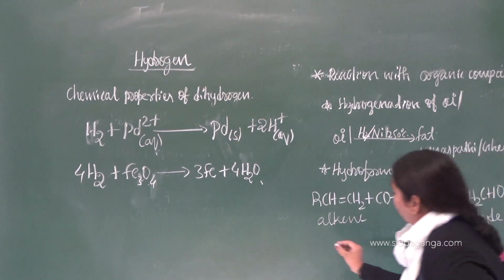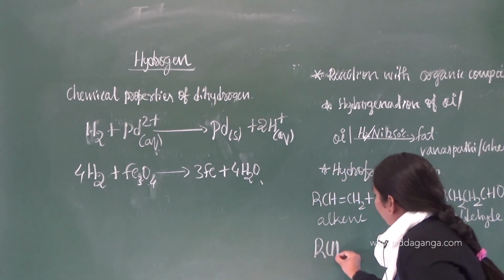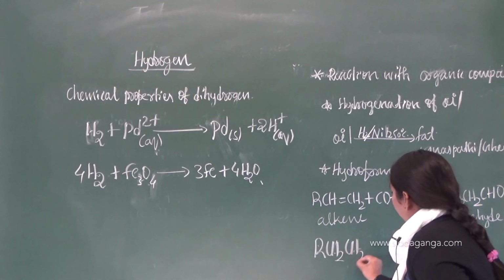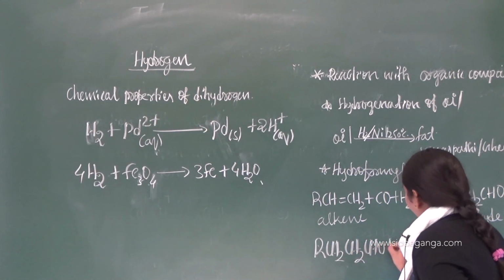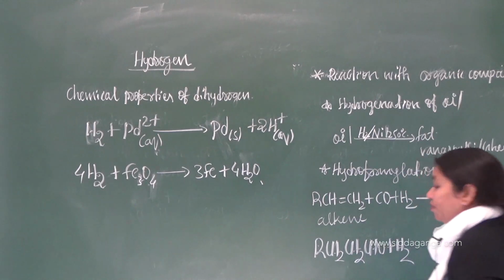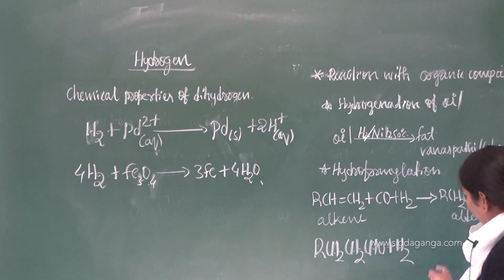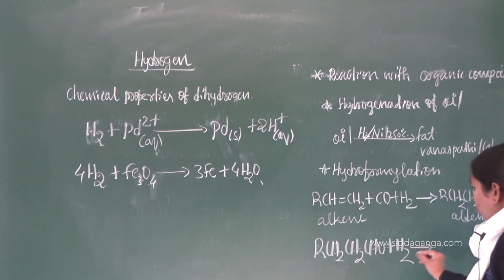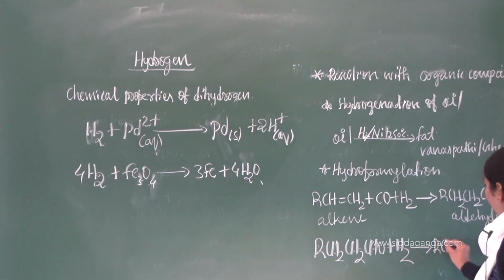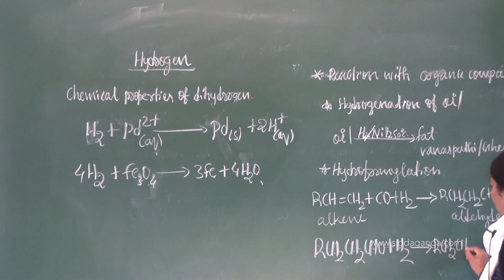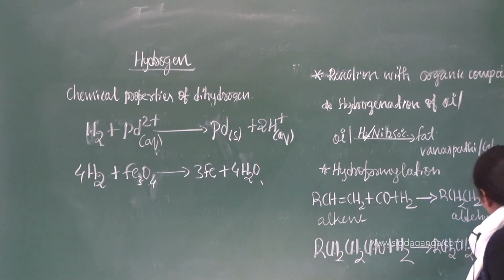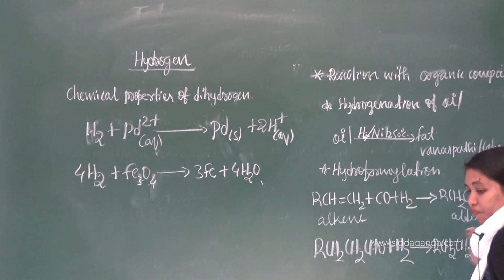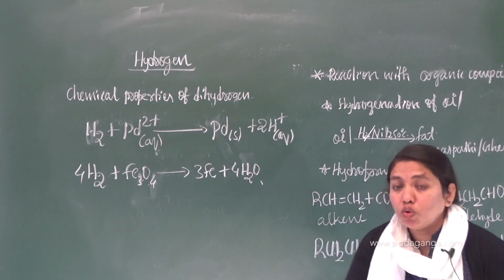So if you continue the reaction further, that aldehyde RCH2CHO, if you subject it to reduction or hydrogenation, it will be converted into an alcohol, RCH2CH2OH.